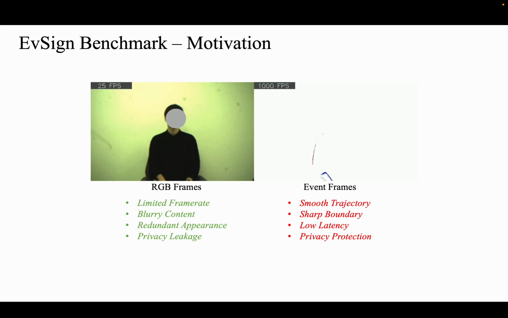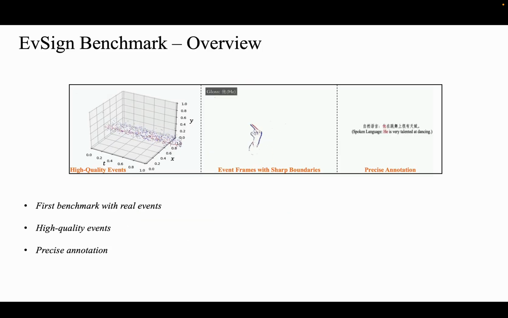Compared to RGB videos, event data provides a smoother trajectory and sharper boundary without motion blur, and it only focuses on moving target, thus contains less redundant information such as background and textured clothing. Furthermore, from a privacy protection perspective, event cameras can avoid collecting facial information of sign language users. However, current researchers have not paid much attention to the study of sign language tasks based on event cameras.